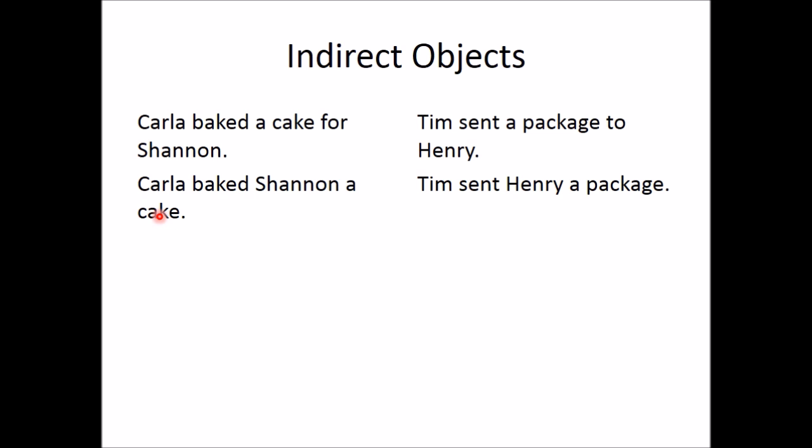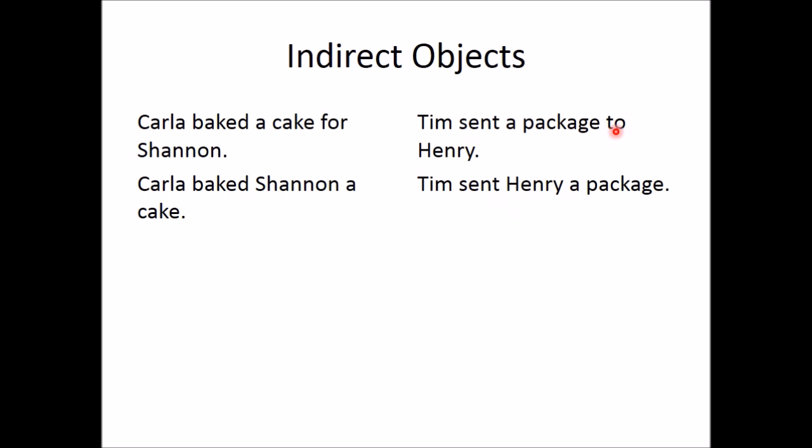Hopefully you can see that. Carla baked a cake, and the cake is the direct object. The cake is for Shannon, so Shannon is receiving the direct object. Okay? The same thing is happening over here. Tim sent a package to Henry. The package is the direct object. It's what's being sent. Henry is who it's being sent to. So Henry is receiving the direct object. In this case, Henry's still receiving this direct object.